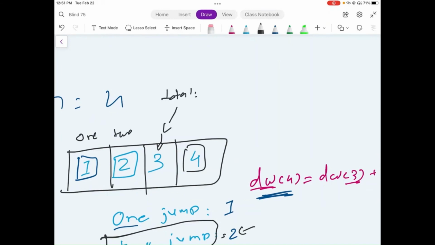Once we are done with this and once we are going for the next iteration, in the next iteration we will need to update the values such that this 4 gets the value of 3 and 2.